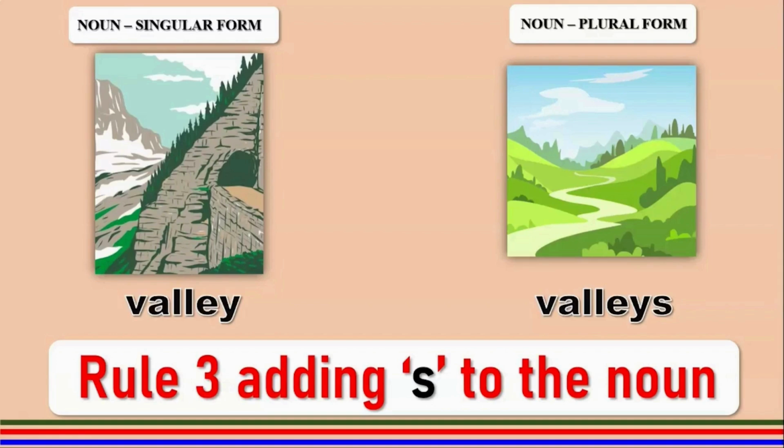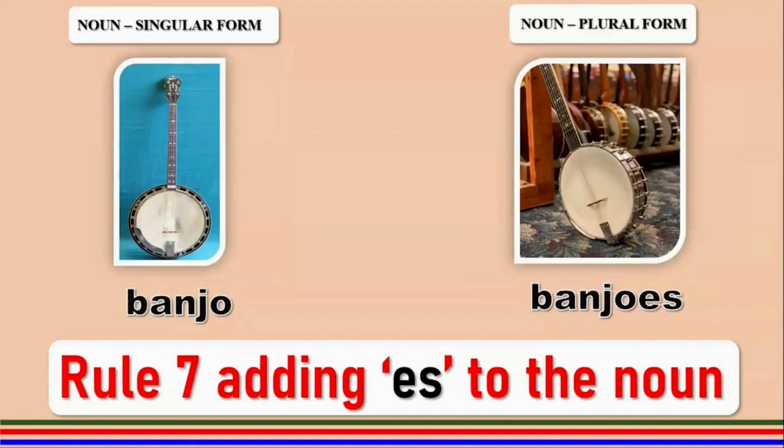So we need to understand how these rules work and why they are different. Banjo, musical instrument, ends with the letter O, has a consonant J before it. So it will take rule number 7 and we will add ES to get the plural, which is banjoes.